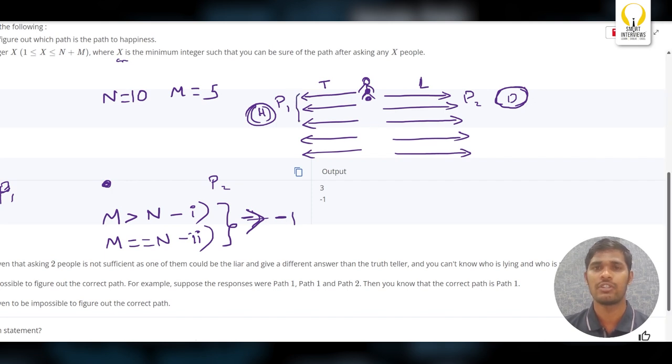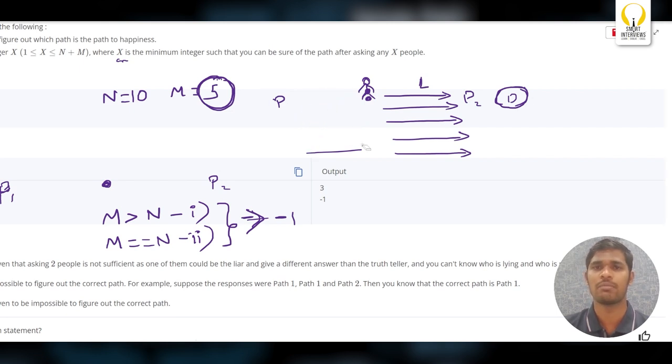You don't know which 5 are telling the truth, right? So to find out which 5 are telling the truth, there definitely should be more than 5 people supporting one path. If there are more than 5 people who are telling that this path will give you the happiness, then definitely that path will go to the happiness. Let's see.